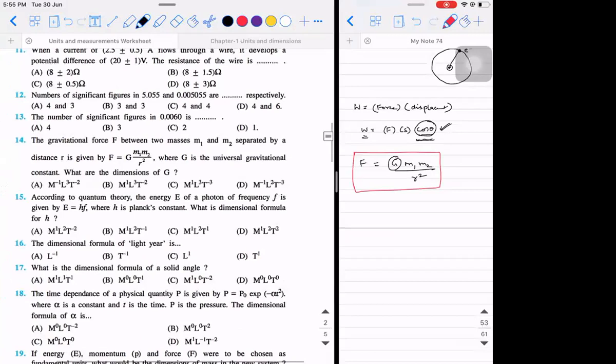Now tell me, can you people do the 14th question? The 14th one is: the gravitational force between two masses, F, is given by the expression F is equal to G m1 m2 divided by R square, where capital G is the universal gravitational constant. What are the dimensions of G? Actually, the question should have been, what is the dimensional formula of G?